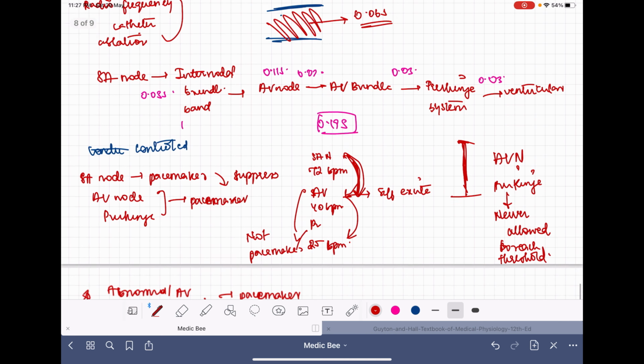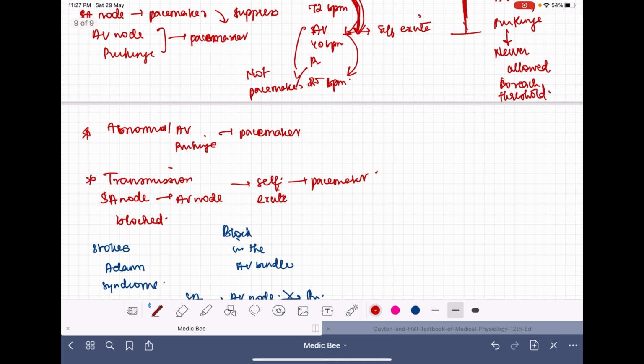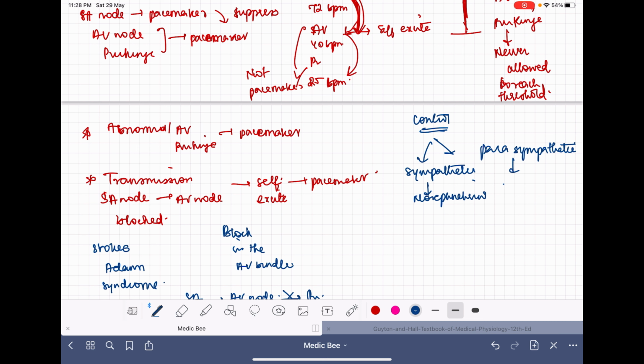So after all the origin and conduction, we will see finally how this is controlled. There are two controls, as we already know, the sympathetic and the parasympathetic. The sympathetics produce norepinephrine, but the parasympathetic produces acetylcholine.